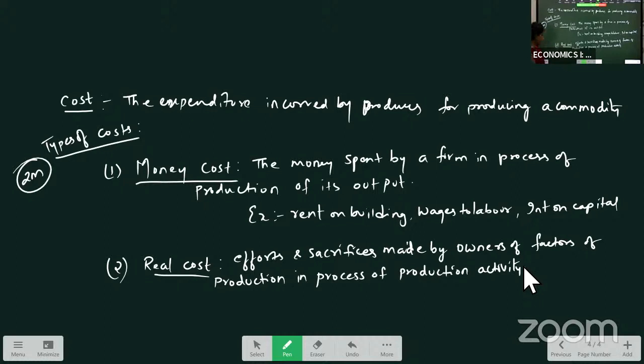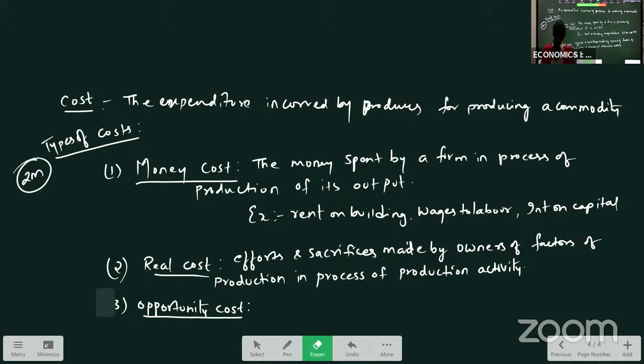The next type of cost we have is opportunity cost. What is this opportunity cost? It is also called alternative cost. Next important question, this one.